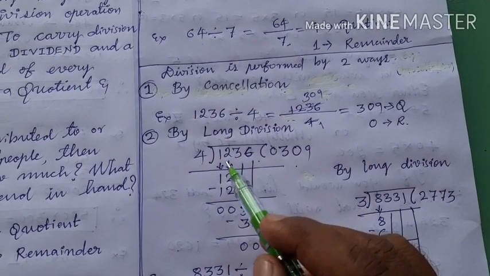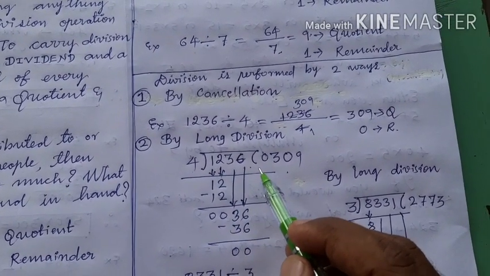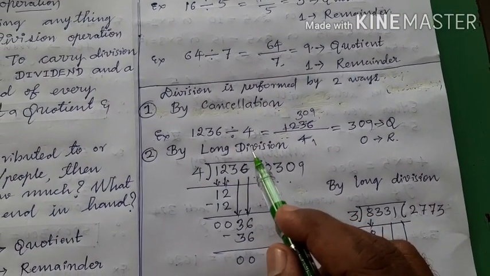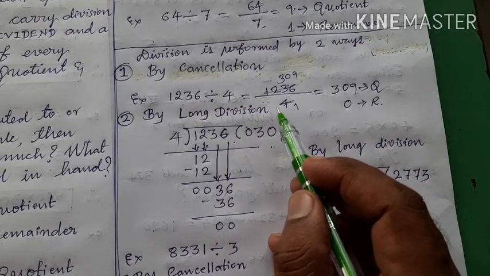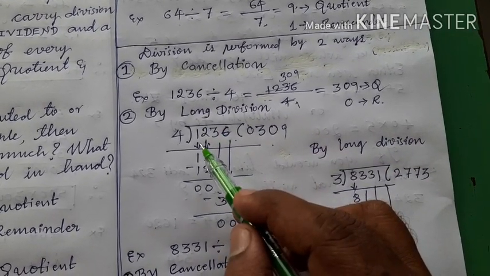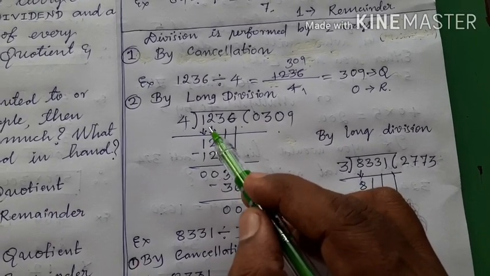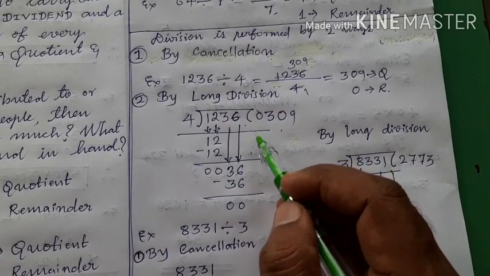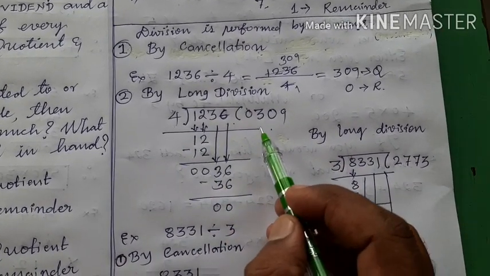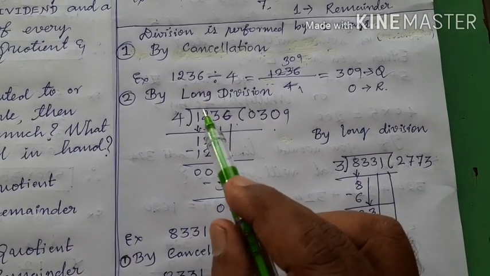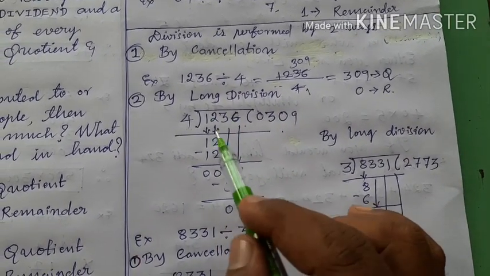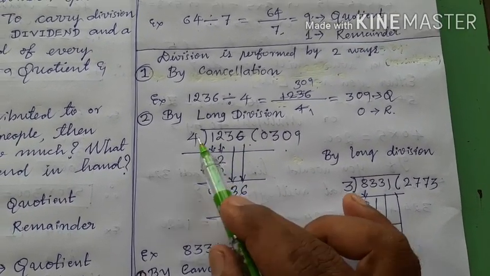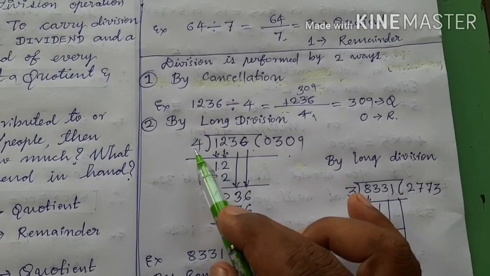Then what you should do? You should start division from left to right. The other operations, addition, subtraction and multiplication, are started from right to left, but the division operation is started from left to right. Okay, I will tell you how we should do it. First you put one line. After that go on taking the digits down one by one from left to right, and every time you take a digit down, you compare that digit with the divisor.